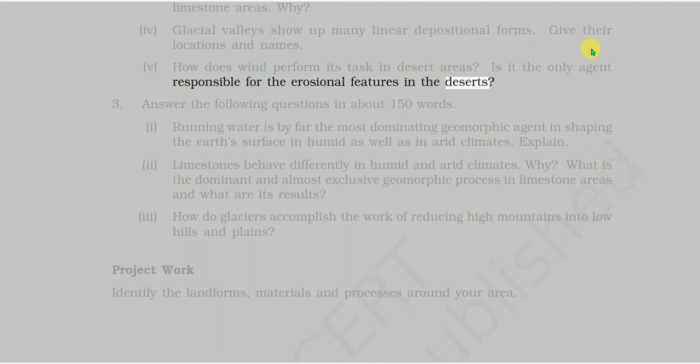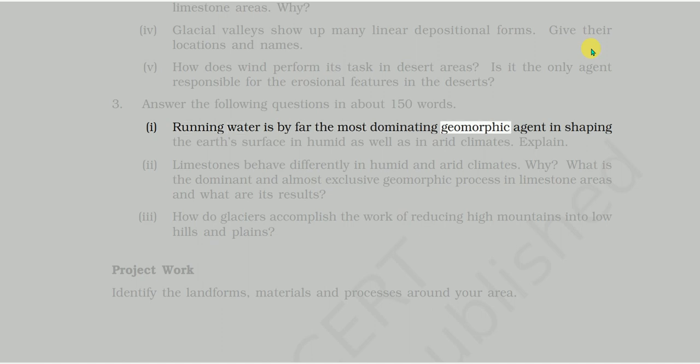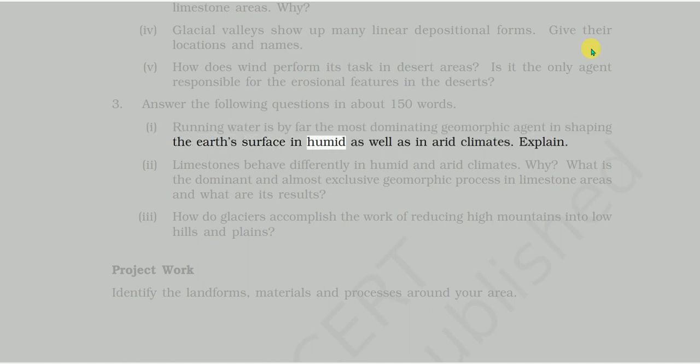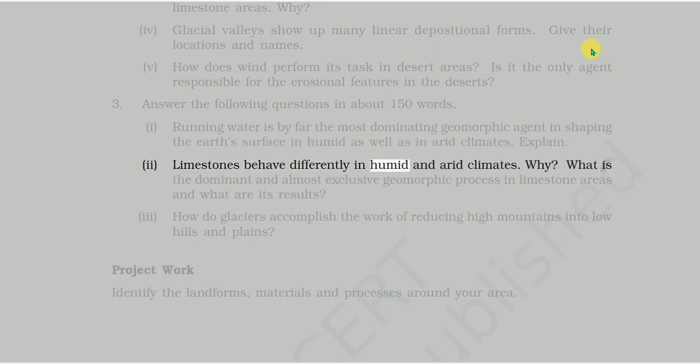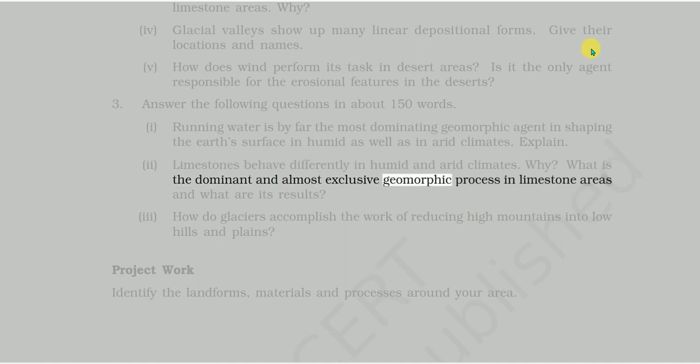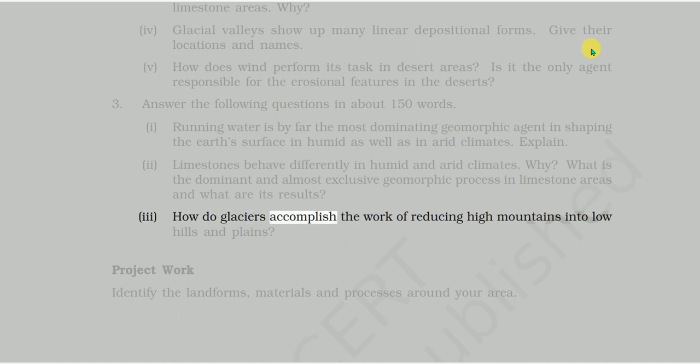3. Answer the following questions in about 150 words. 1. Running water is by far the most dominating geomorphic agent in shaping the Earth's surface in humid as well as in arid climates. Explain. 2. Limestones behave differently in humid and arid climates. Why? What is the dominant and almost exclusive geomorphic process in limestone areas and what are its results? 3. How do glaciers accomplish the work of reducing high mountains into low hills and plains? Project work. Identify the land